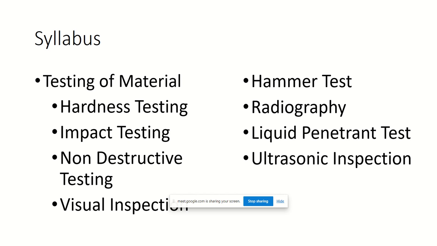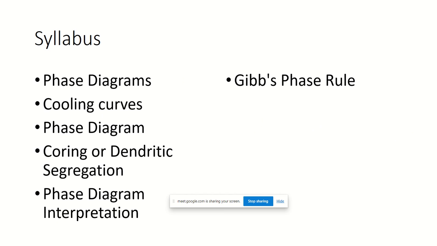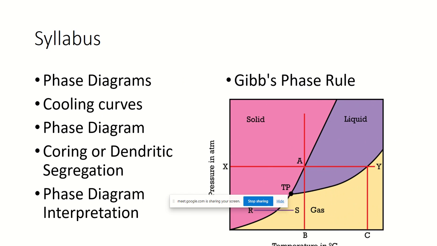The next module was testing of the material. After testing, we'll have phase diagrams. I have given a particular diagram on the right side. This is a unary phase diagram. A unary phase diagram is nothing but we are checking only one particular material and analyzing it at different temperatures and different pressures.